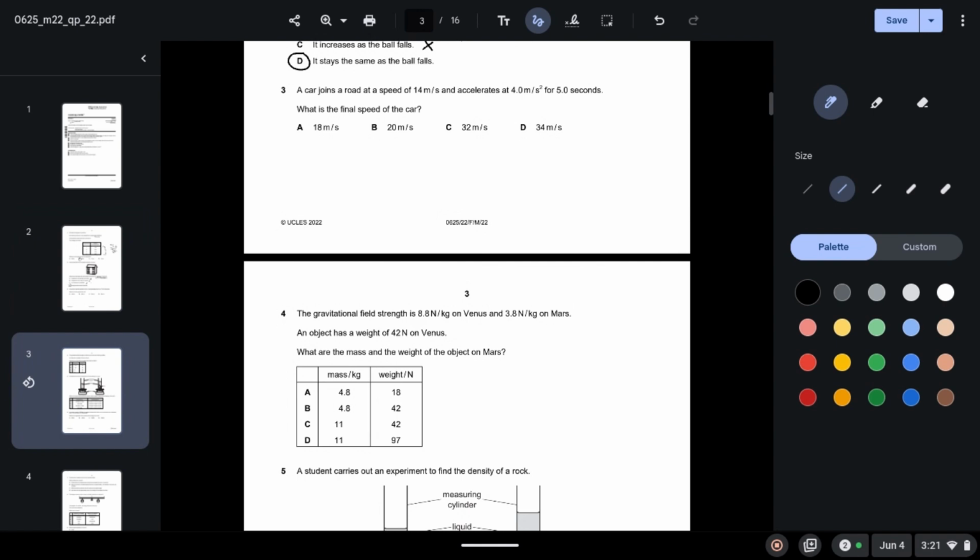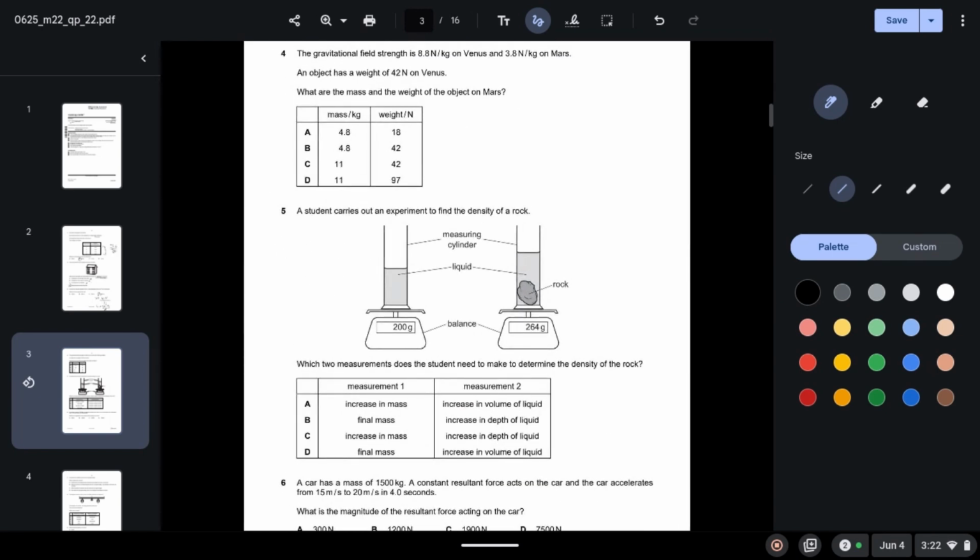Okay, so they have given us the acceleration, so we can use the formula for acceleration, which is a equals final speed minus initial speed over time taken. So they have given us the acceleration, which is 4. We need to calculate the final speed v. Initial speed we know is 14 and time taken was 5 seconds. So when you solve this, you will get v as 34 meters per second.